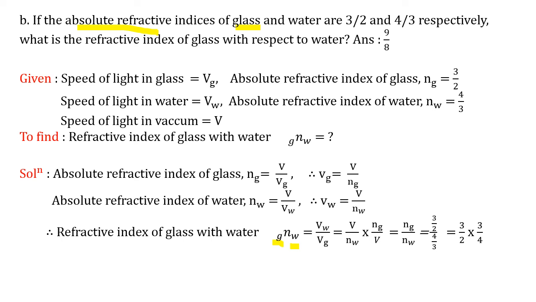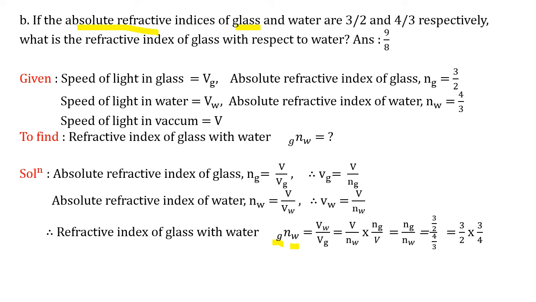So what is Vw? We said Vw equals V upon Nw, upon Vg, which is V upon Ng. You know A upon B upon C becomes A upon B into 1 upon C, the reciprocal. So instead of division it becomes multiplication, and this part is reciprocal, so Ng upon V. So V will get cancelled because it is the velocity in vacuum only, so we get Ng upon Nw.